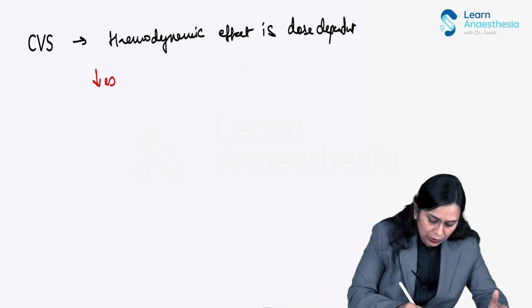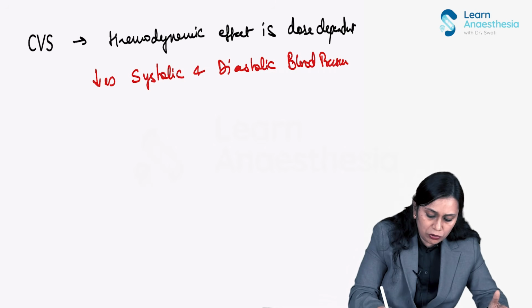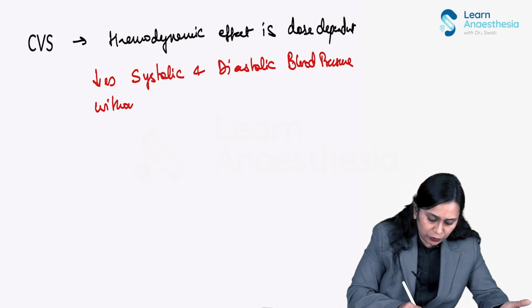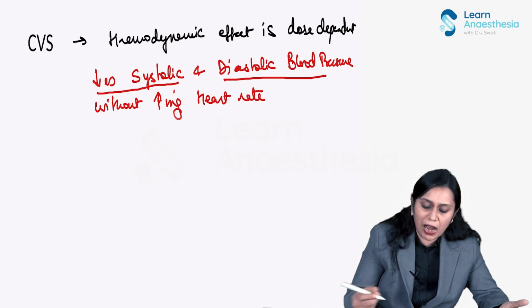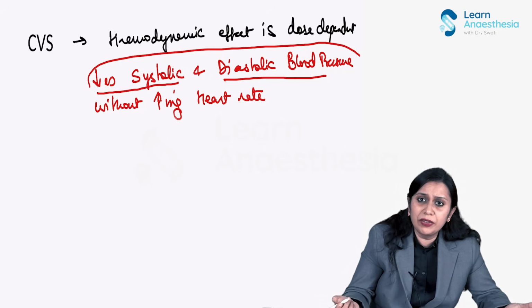It decreases systolic and diastolic blood pressure, typically without increasing heart rate. So this is the main effect on hemodynamics, without increasing heart rate. So because of this, it decreases systolic and diastolic. Why does this happen? Why does propofol decrease systolic and diastolic blood pressure? And why is heart rate not increasing?